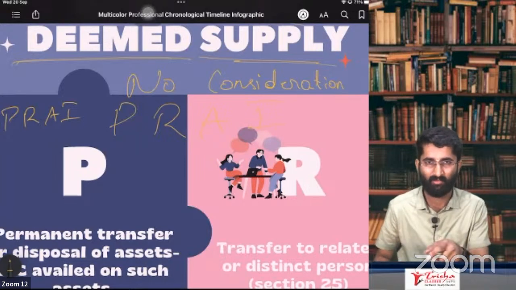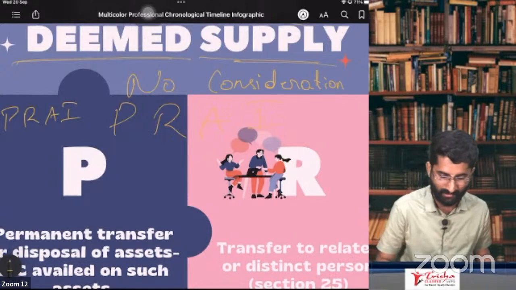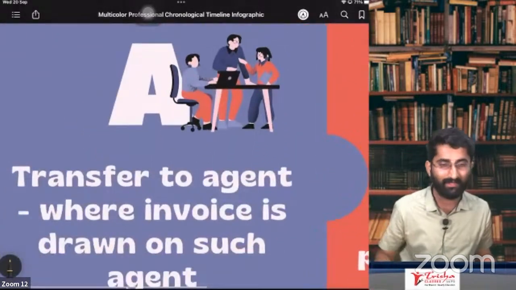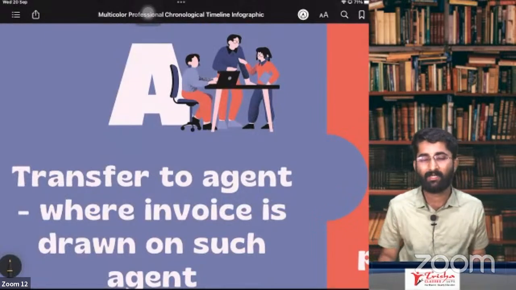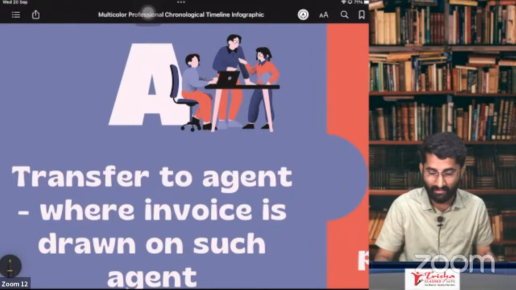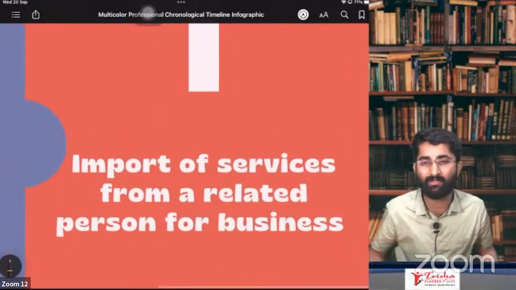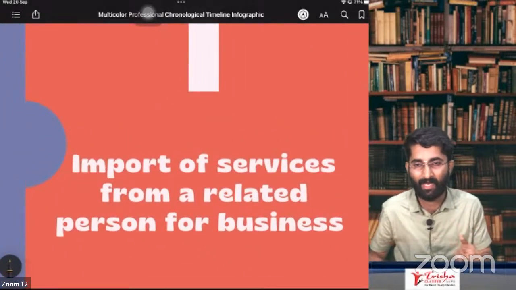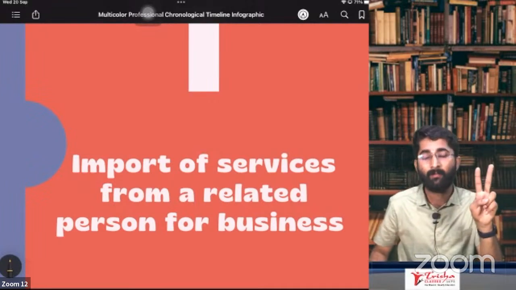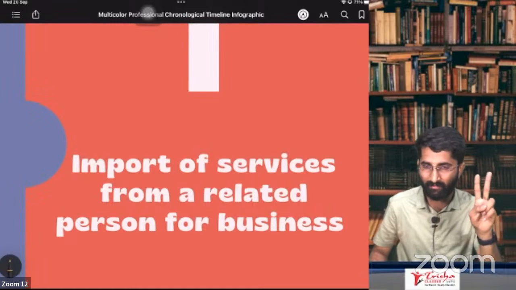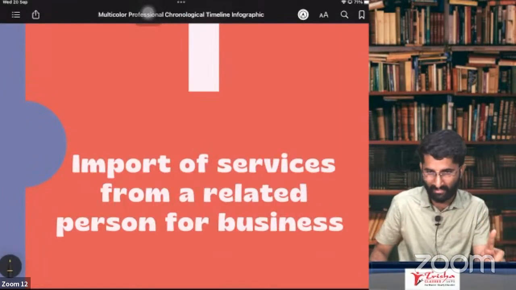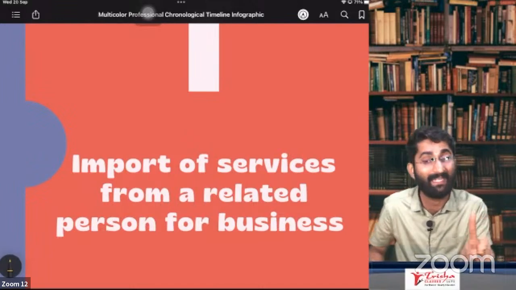We will discuss who are related persons. A stands for agent. If you are an agent, in this case also, there will be some deemed supply between principal and agent. And lastly, I is importation of services. PRAI: P for permanent transfer or disposal of the asset, R for related person, A for agent, I for import, where P is for the asset on which ITC is availed.